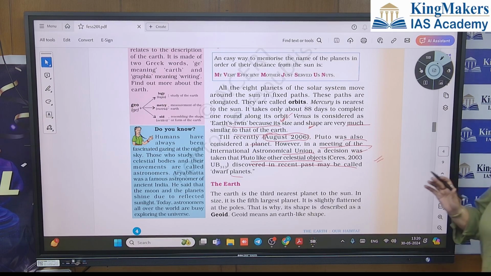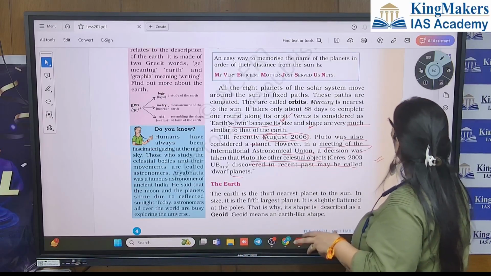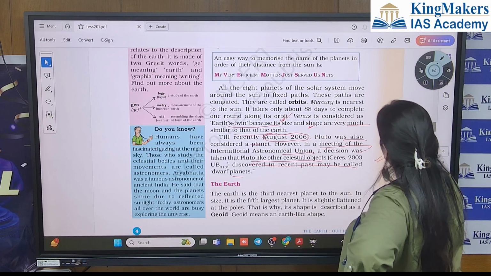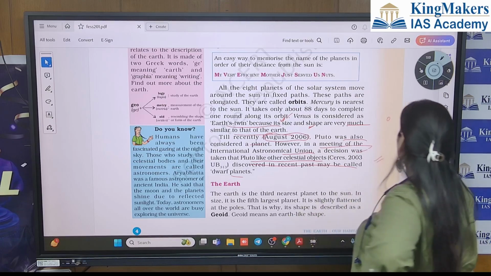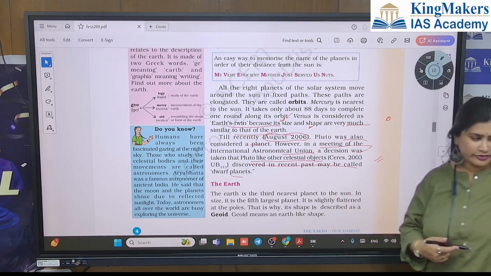So they are basically, अगर मैं समझाऊं तो, how to explain this? Okay, I'll make that figure.